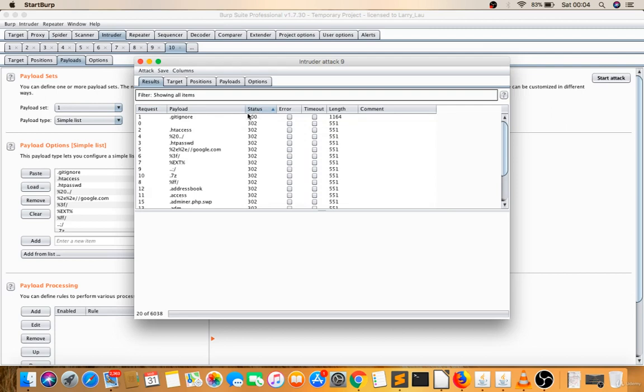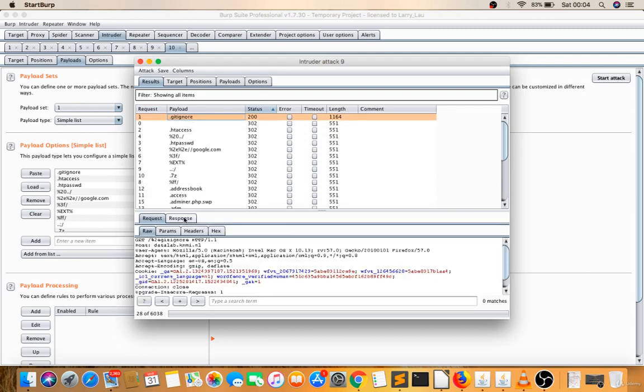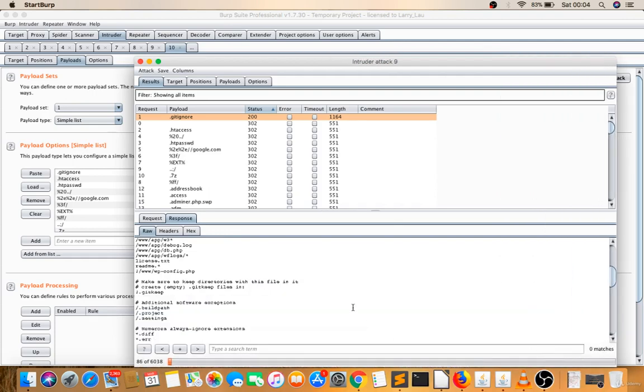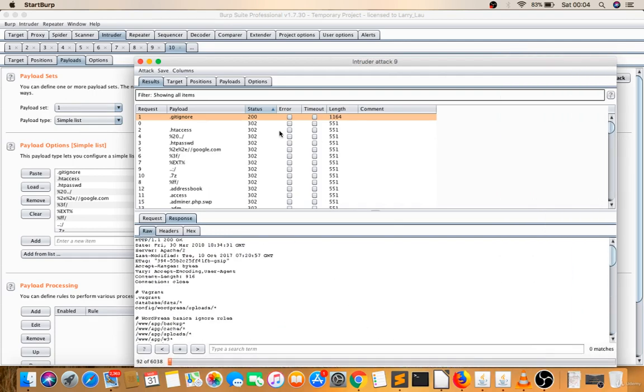Oh yes, I got there the .git ignore. I'll check the response there. Oh my god, you are getting the actual app backup and every detail, the configurations even. It's a complete git directory, man. So this should be secure. This is your critical file for vulnerability. So I will report this after this video shoot.